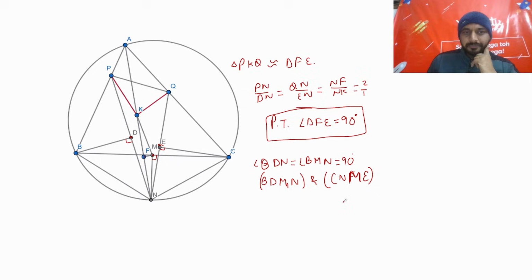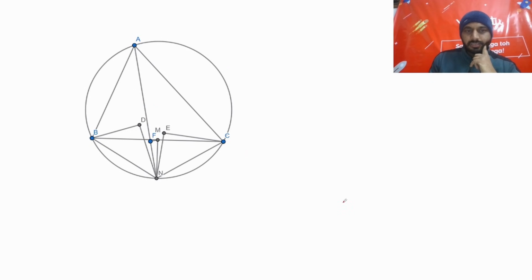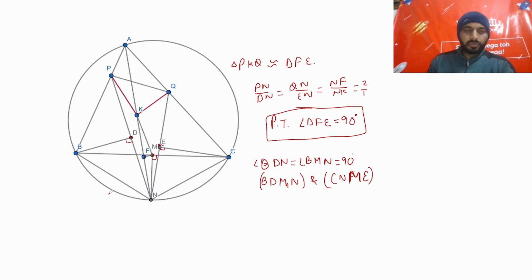BDMN is cyclic and CEMN is cyclic. So DMNB and this one. Okay. So now, using this, and also we can say that they have diameters BN and CN. The circles that we are talking about, they have diameters BN and CN.